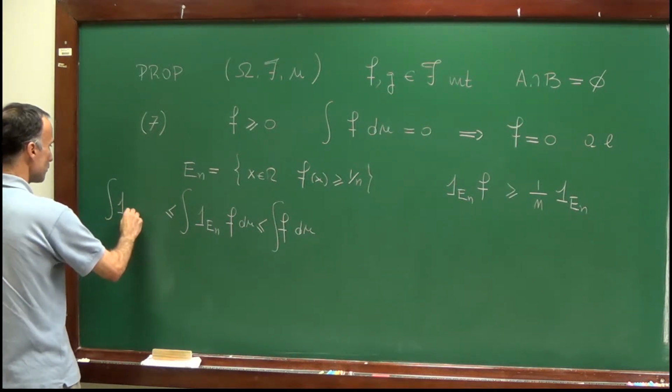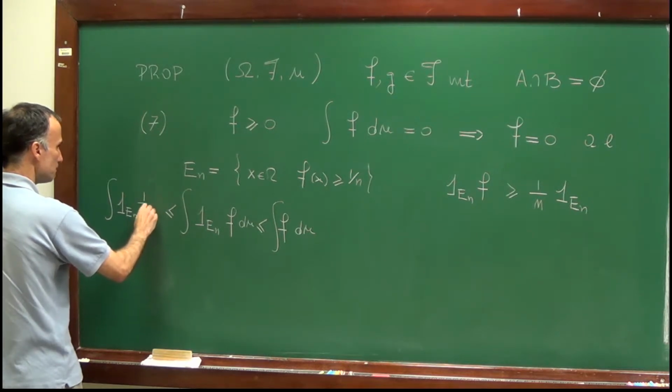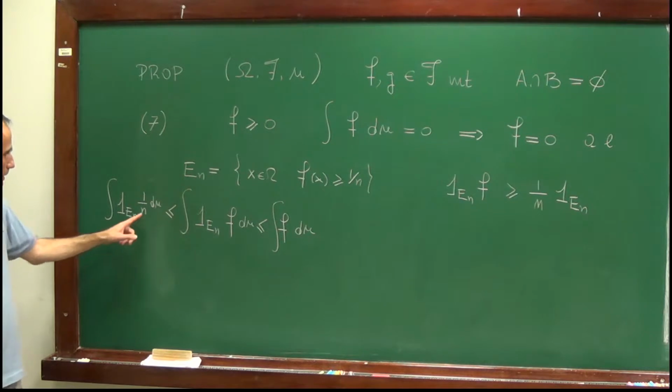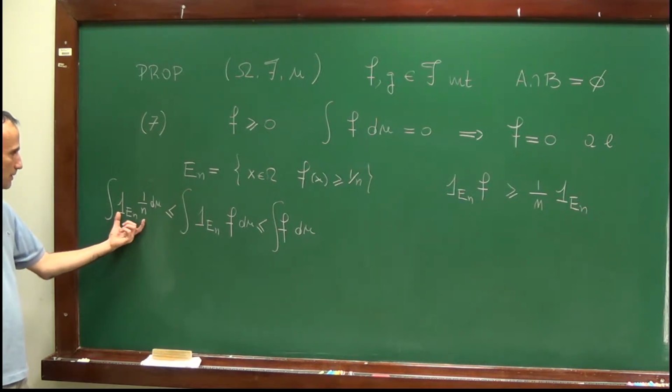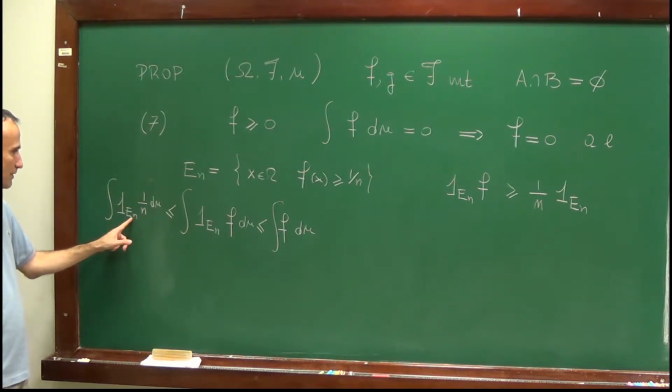I have here the integral of 1_En times 1 over n, d mu. But now, on the left-hand side, what I have is a simple function, a function which is equal to 1 over n on the set En.